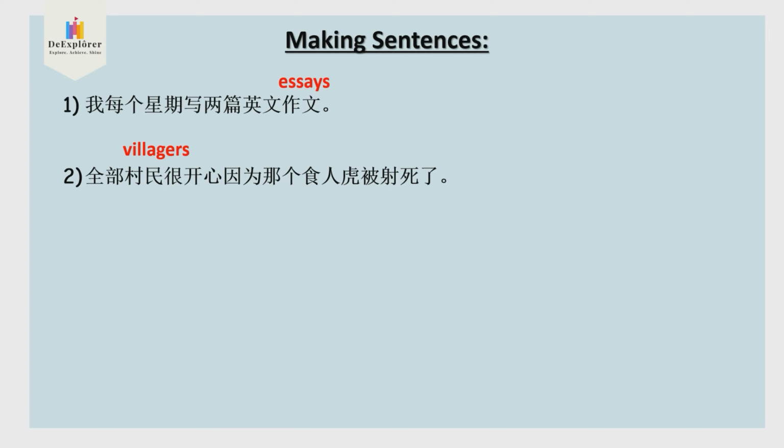So are, you can think of a verb or the word for 开心, over the moon, on cloud 9. Are very happy, of course you can write. So why? Because of the man eating tiger, that's called 吃人的老虎, man eating tiger 被.